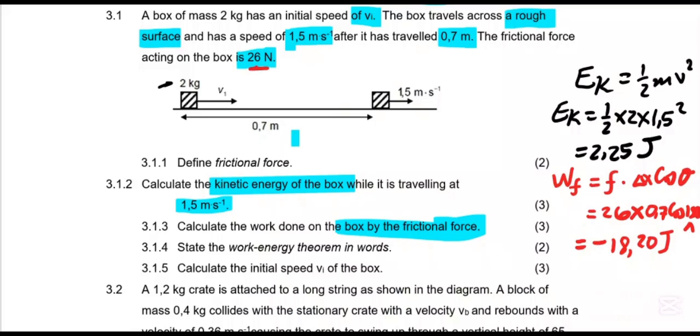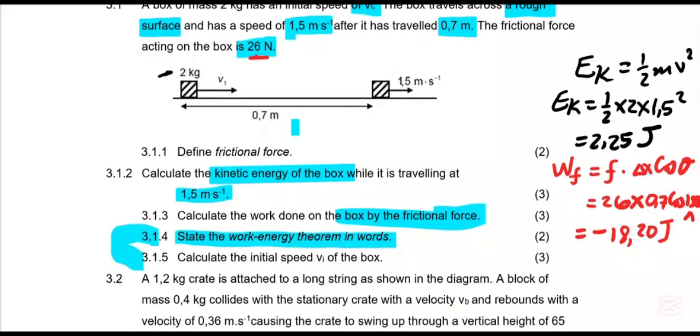Then the following question says, state the work energy theorem in words. Now, when they say state the work energy theorem, or they say define whatever, the following question will want us to use this definition, they copy it. So let's work on that.